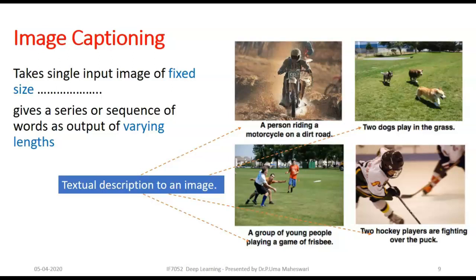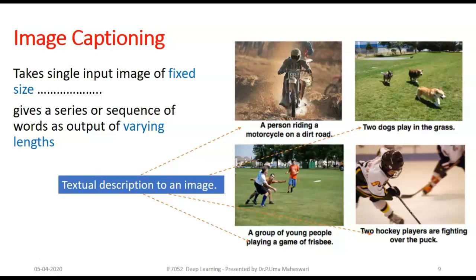A man is riding a motorcycle on a dirty road or any irregular road. We can add any more detailed caption. All depends upon the training part: how many pictures or images are taken for training, and the strength of the training algorithm. We can expect the proper or right caption.